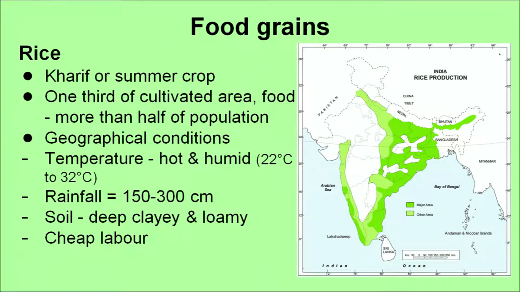The geographical conditions: can you make out some of them by looking at the map, or otherwise, where it is grown? Yes, it is grown in a hot and humid climate, and it requires lots of rainfall, that is 150 to 300 centimeters. The soil should be fertile, deep clay and loamy, and cheap labor is required for rice, because you have to plant the seedlings, then grow the crops, and then harvest.